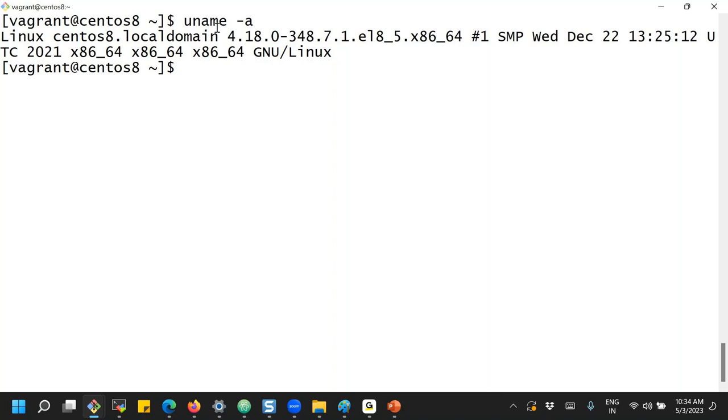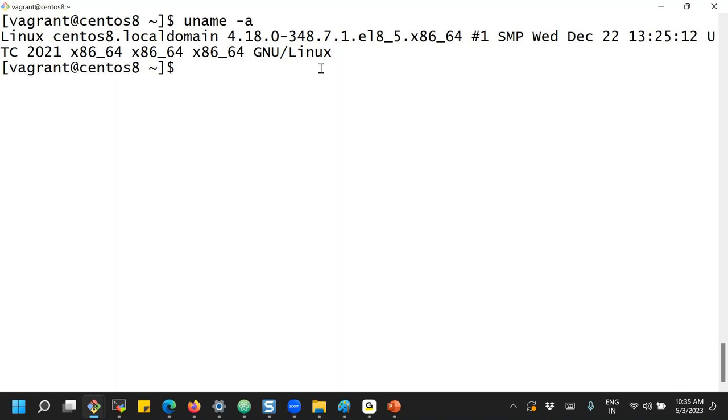Which one? Time zone. Wednesday, December 22. This is the package updated time, that is the time at which this binary has been released. Okay, yeah, correct, so this is what you are asking. That is a release time. In 2021, they released this distribution. So enterprise Linux 8, the development box which we are using.